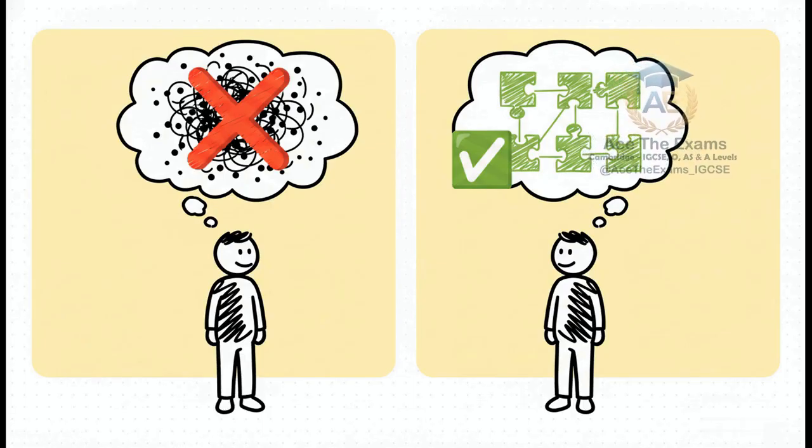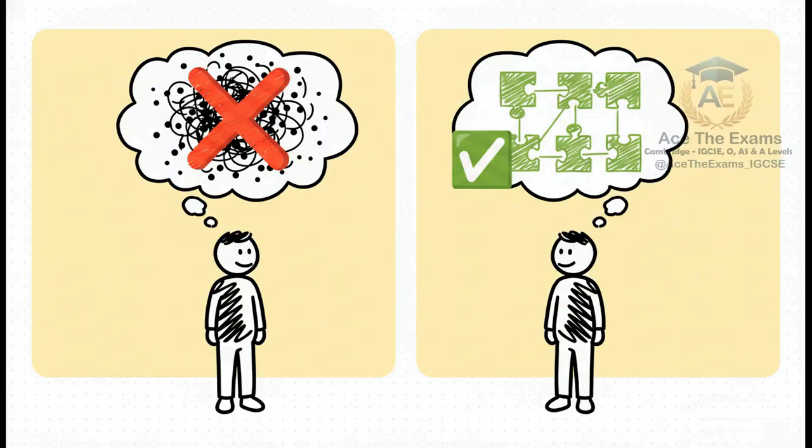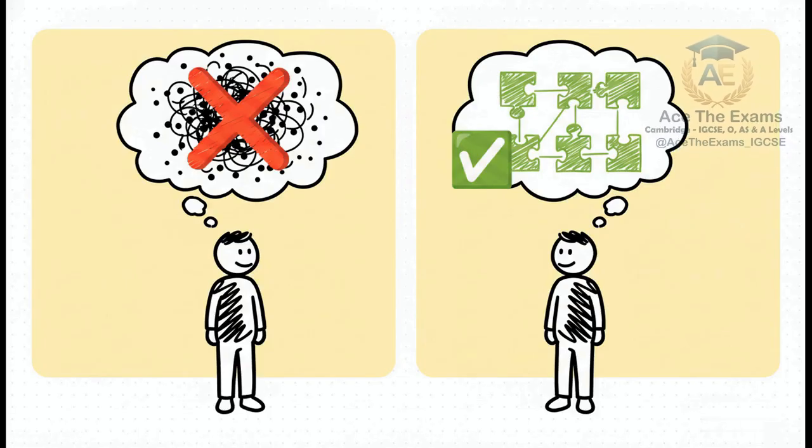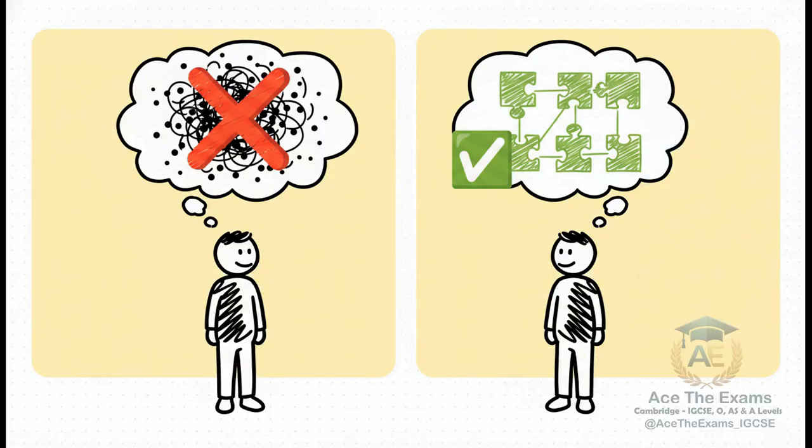By using a rigid, structured system. I call it the PEAL framework: point, evidence, explanation, link. Top students don't just dump facts onto the page. They make a clear point. They provide evidence from the source material provided in the prompt. They offer a highly technical explanation, and they link it directly back to the exact context of the question.